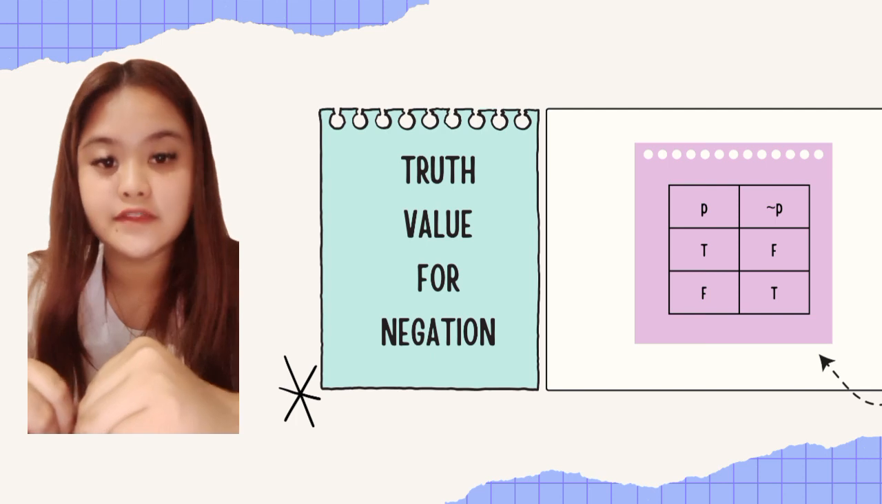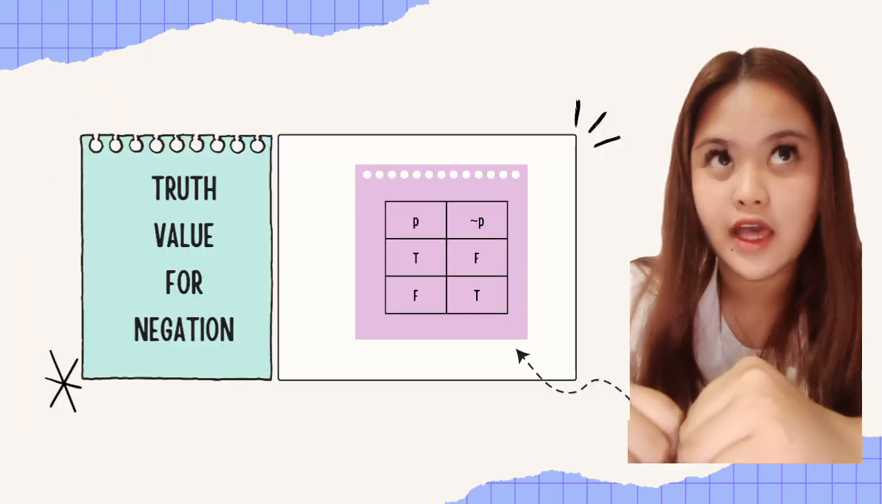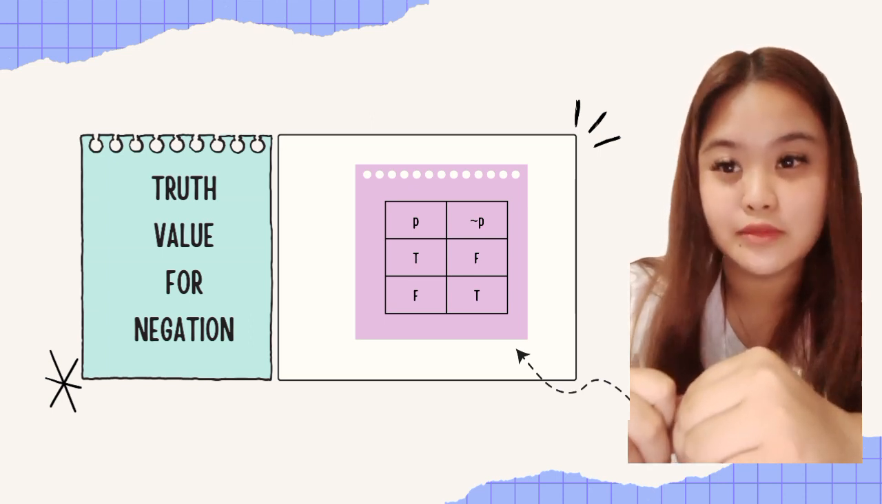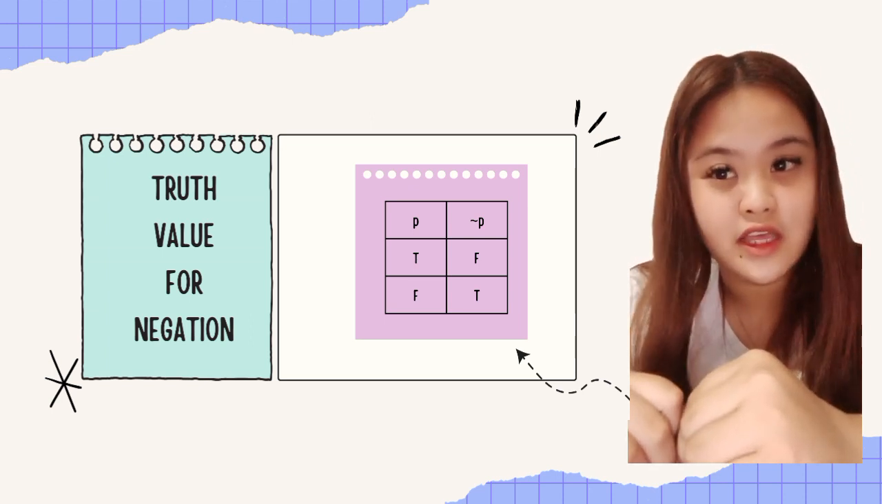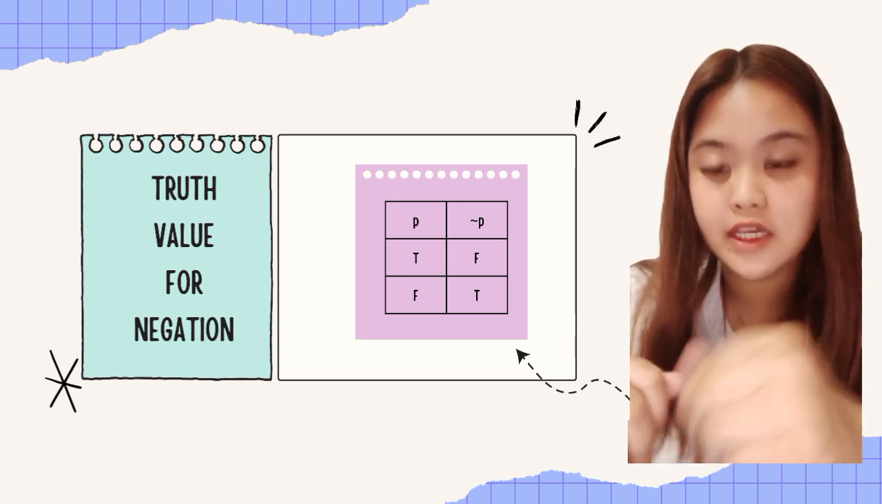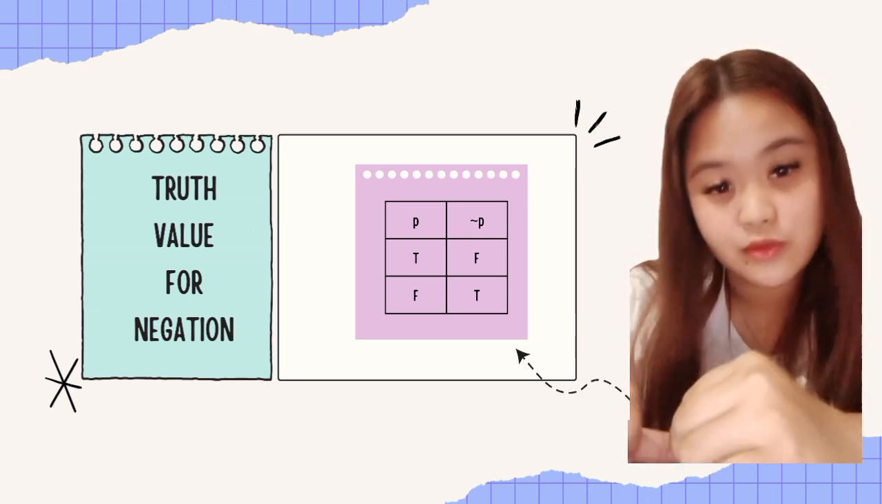So let's have the truth value for negation. Let's say na may statement ka na true. Once na inenegate mo siya, magiging false siya. Same thing if false naman ang statement mo, then kapag inenegate mo, it turns to true.